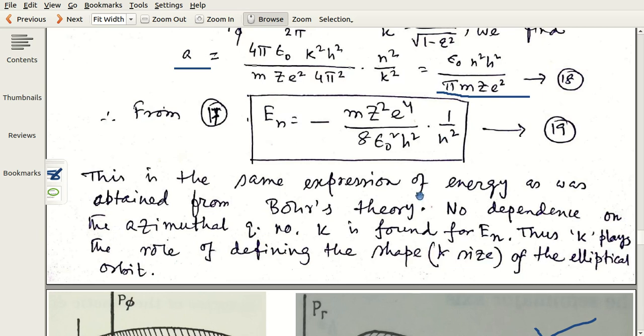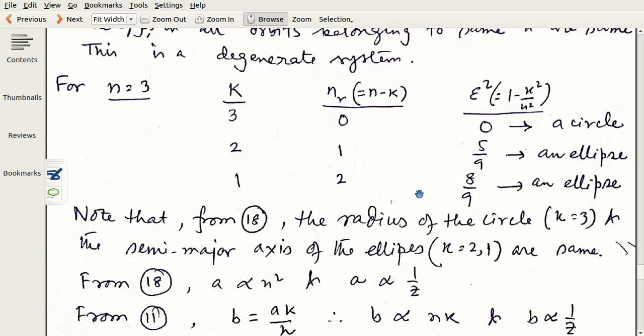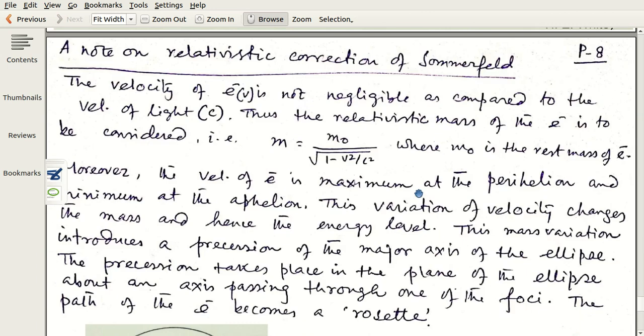Then Sommerfeld came up with a very important proposition, the concept of the relativistic electron. He considered that as the velocity of the electron is high and we cannot directly neglect it as compared to the velocity of light, the mass of the electron should not be taken as its rest mass, but we need to consider its relativistic mass.